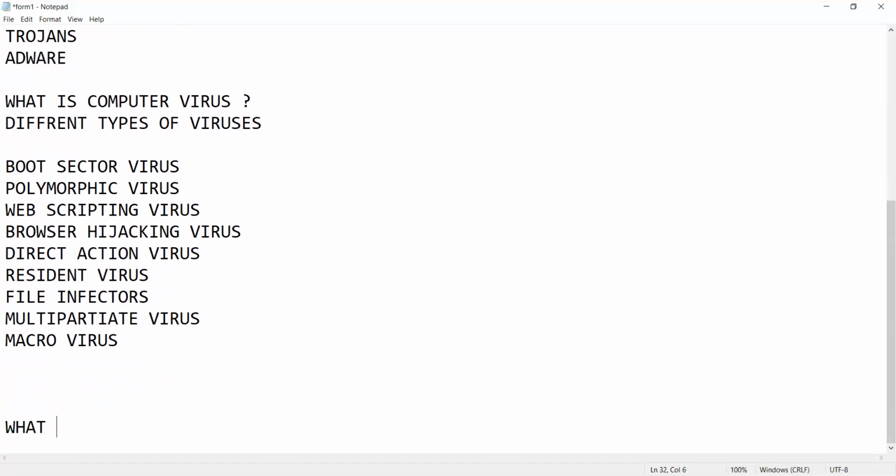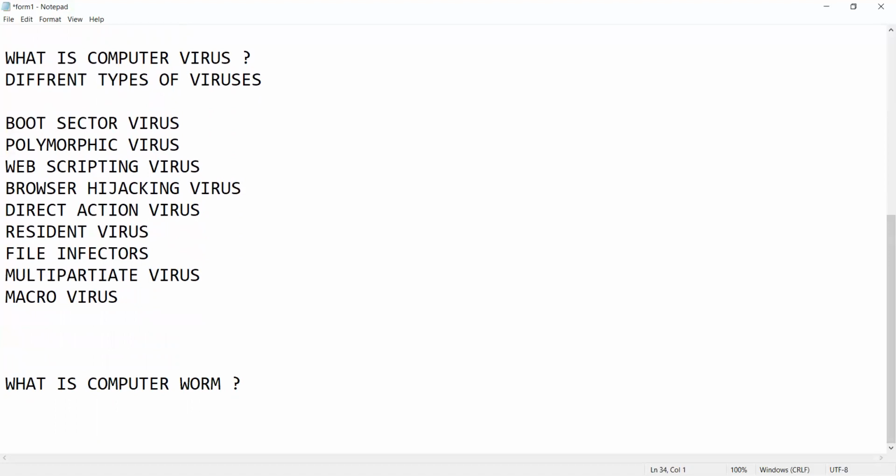Our next topic is what is a computer worm. As I told you, I'm letting you know the types of malware. So our first was viruses, next was worms. Computer worms are a particular type of malware that are self-replicating. They replicate themselves, and through this technique they spread to other computers. If any computer is connected to you, it will replicate to them. It gets spread by itself through computer networks or by the use of flash drives. So these are the computer worms.